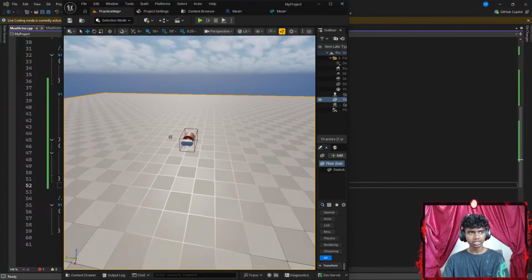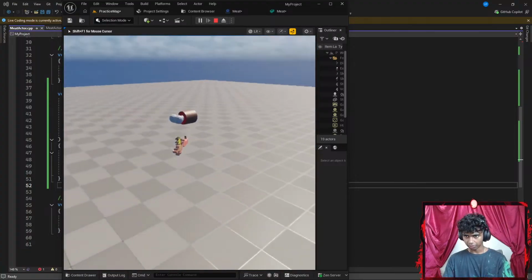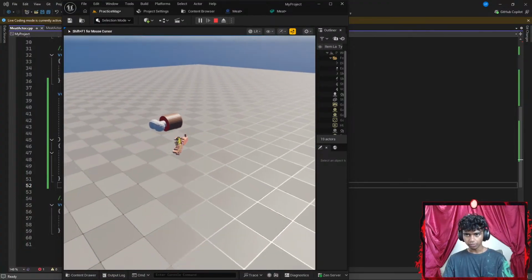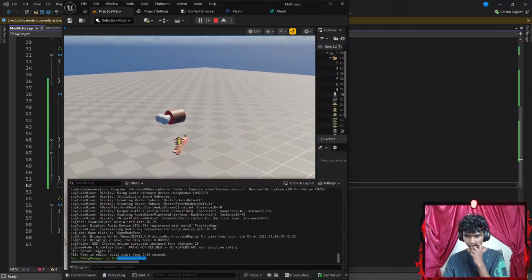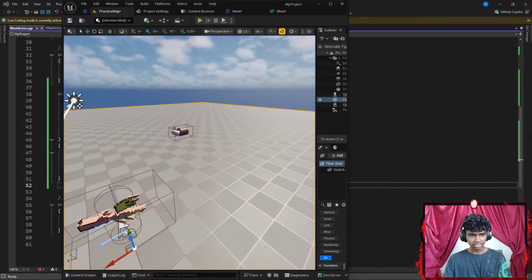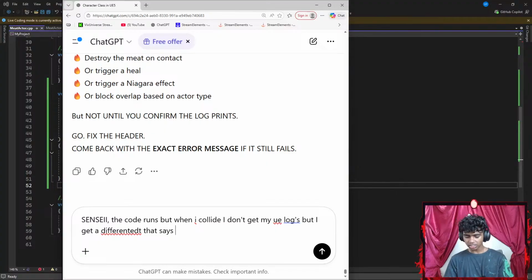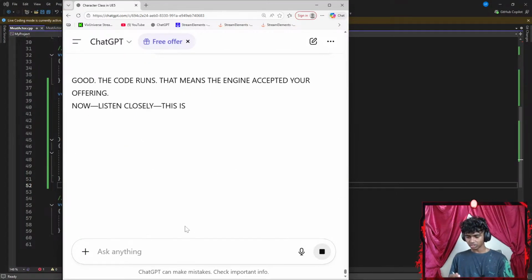Why did I open Blender? Let me go ahead and exit my Blender. There we go. Okay, let's go ahead and run the code real quick. Okay, I want to go ahead and collide with my meat real quick. There we go. Let's go back. Let's hit Shift F1. Go to outputs. Copy my output real quick. Okay, let's copy this. And then I'm going to exit this. Let's get ChatGPT back here. Let's go ahead and paste this. Okay, whilst it's actually thinking, let me go ahead and just eat something real quick.